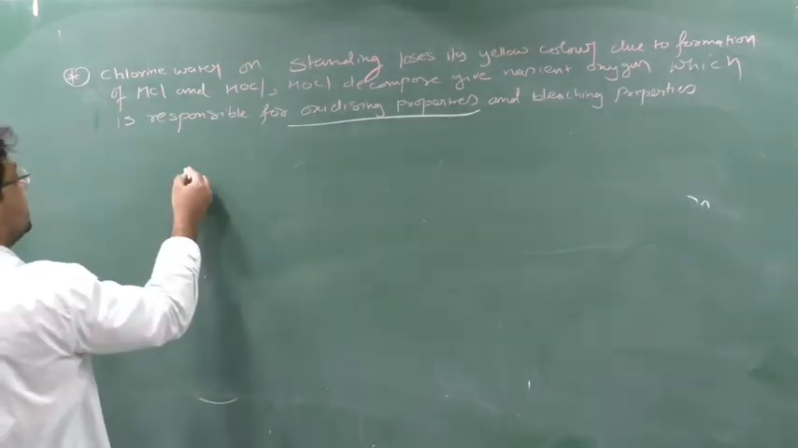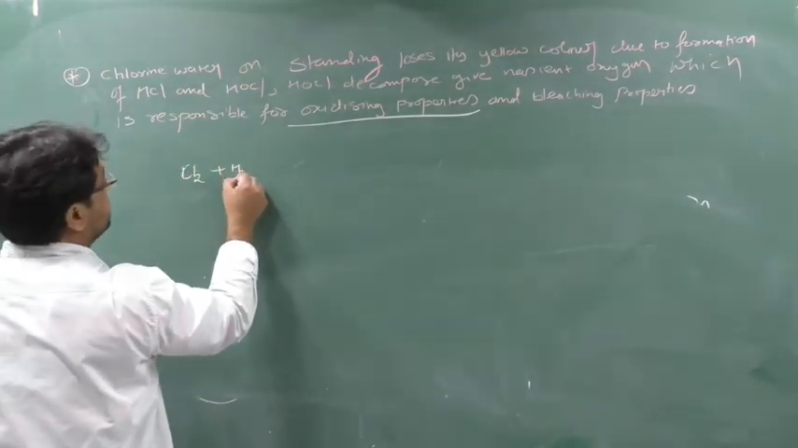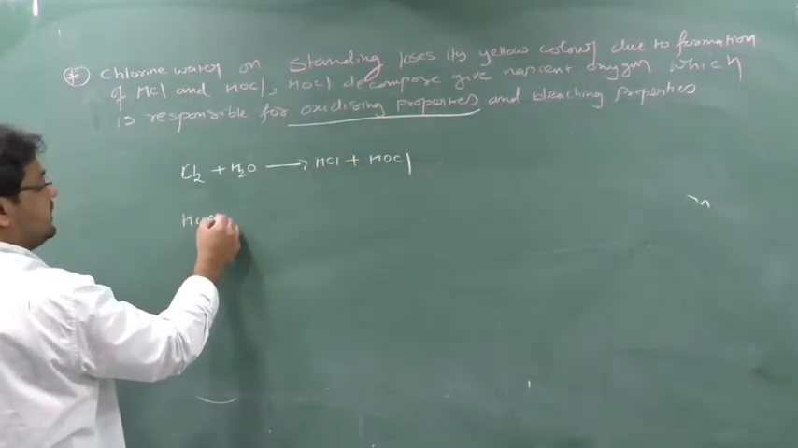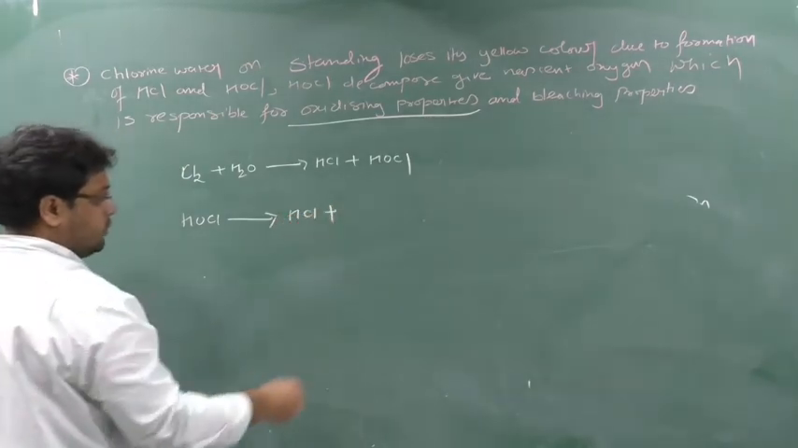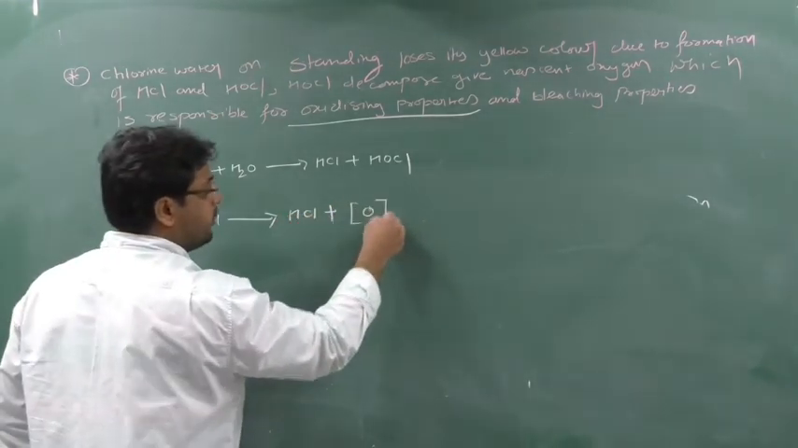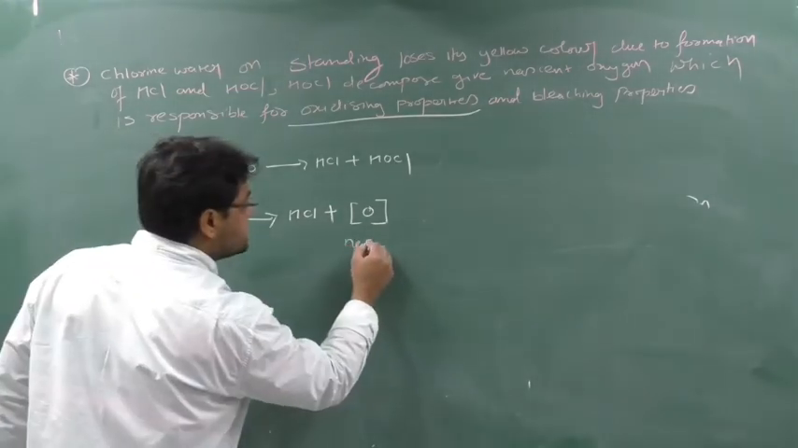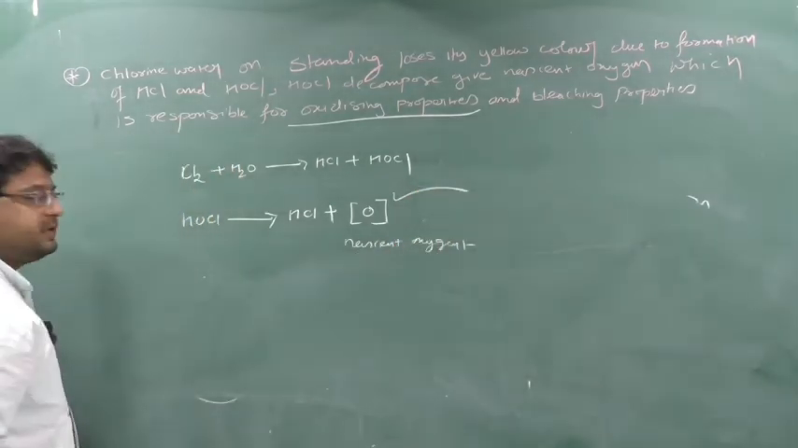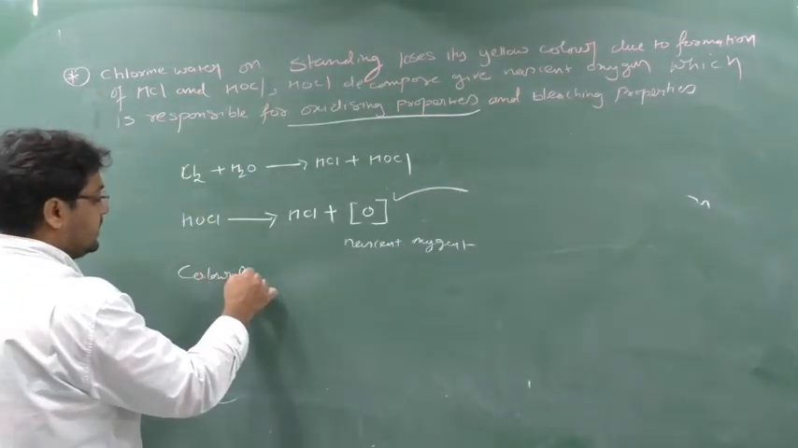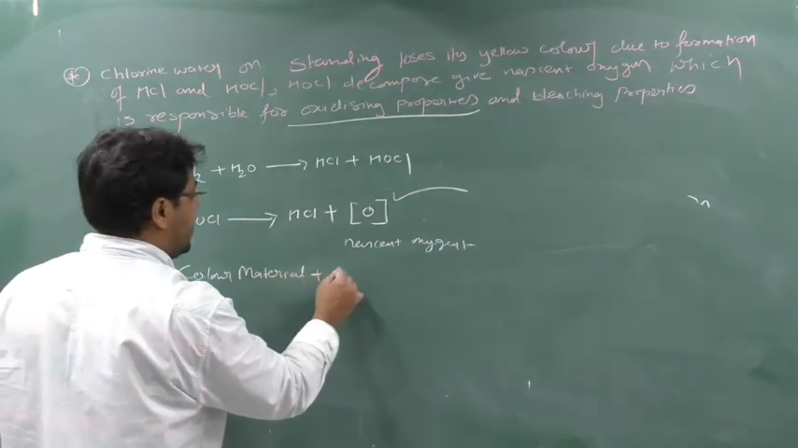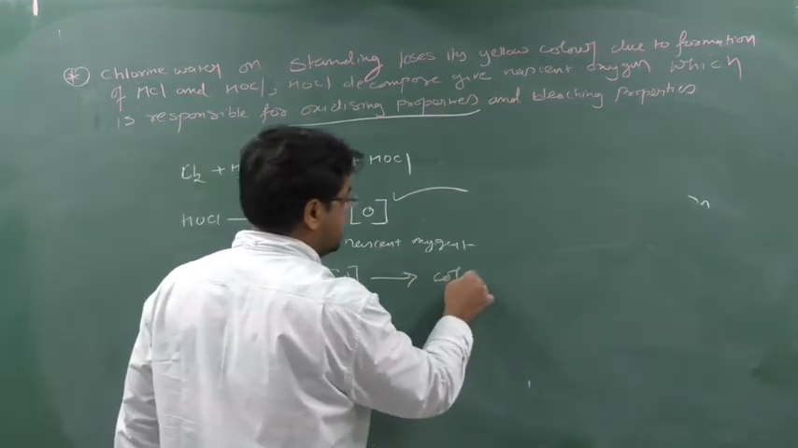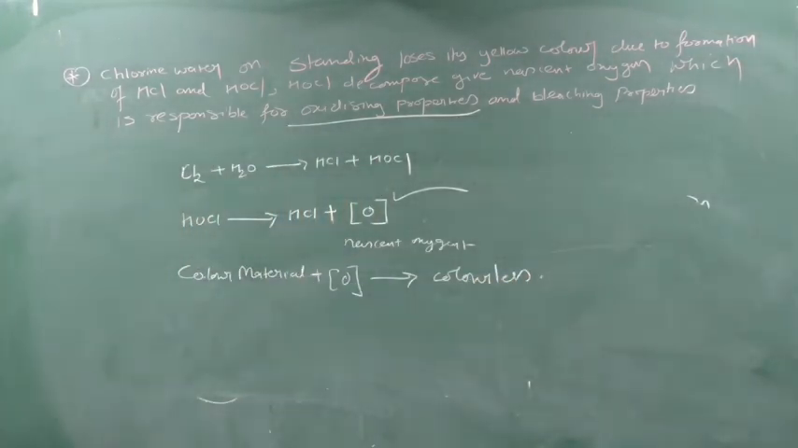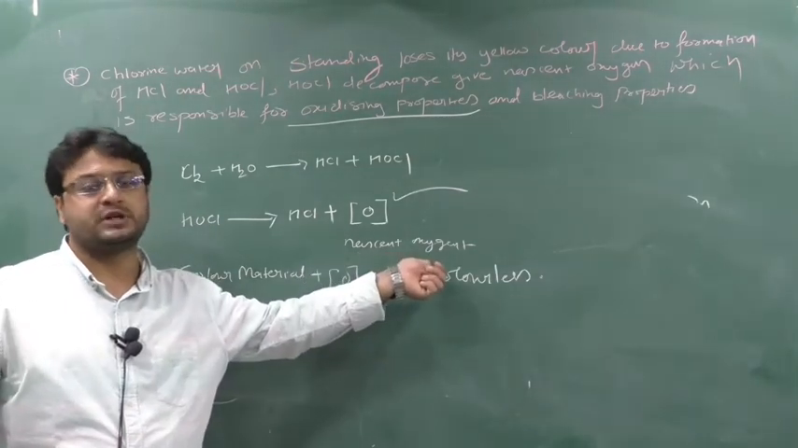Next is the bleaching property. If you take chlorine gas and dissolve it in water, you know it will generate HCl plus HOCl. When this HOCl decomposes, it forms HCl plus O2, but before that I told you it generates newly born oxygen, which we say is nascent oxygen. This nascent oxygen is responsible for the bleaching action. So if I take a colored material and add nascent oxygen, it will become a colorless material. This property is known as the bleaching action. So who is responsible for the bleaching action? Nascent oxygen is responsible.